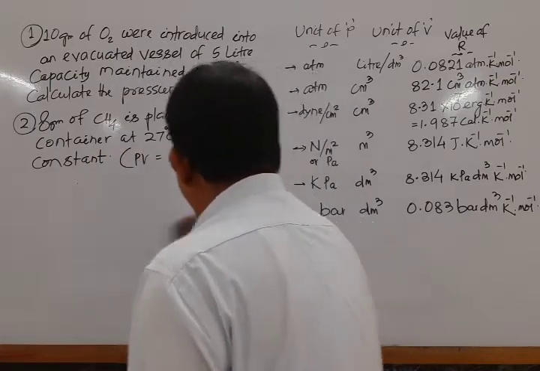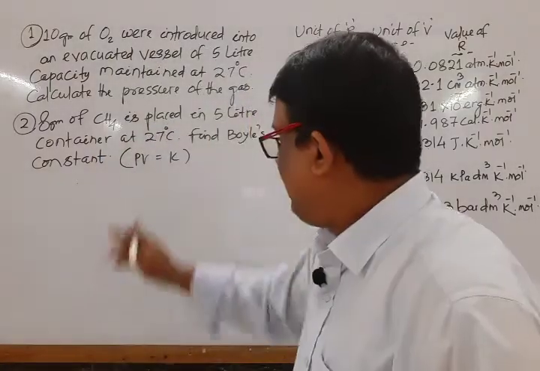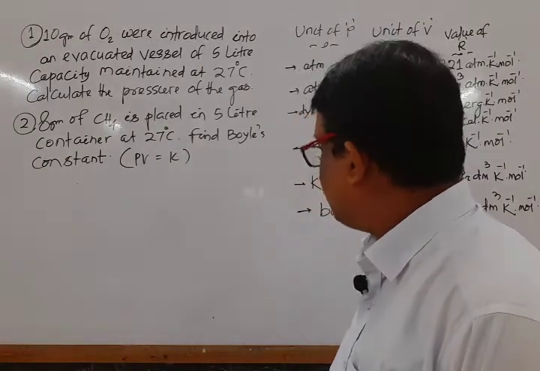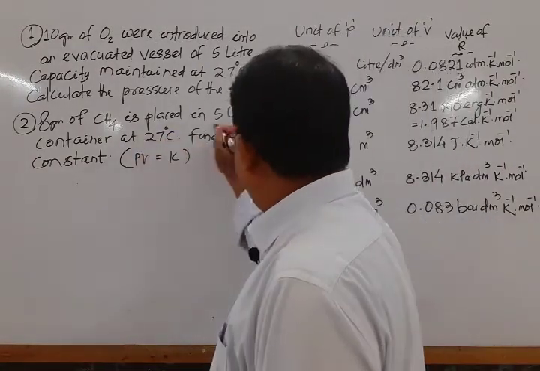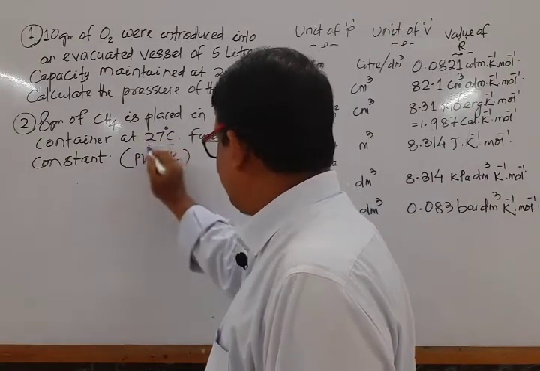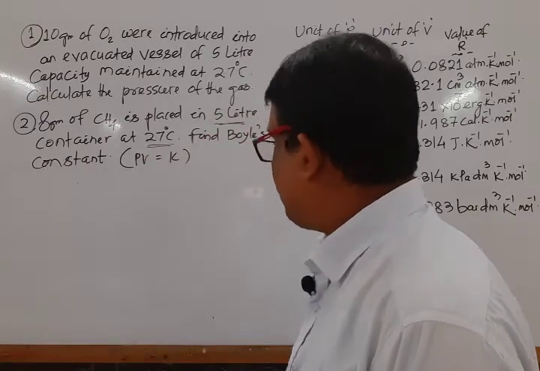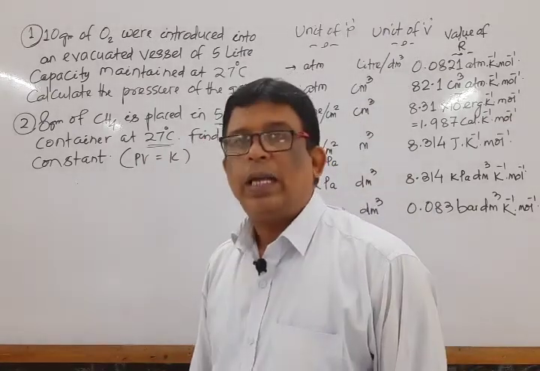Mark that. What is the next question? 8 gram of methane is placed in a 5 liter container at 27 degree centigrade. Calculate Boyle's constant. What is Boyle's constant?